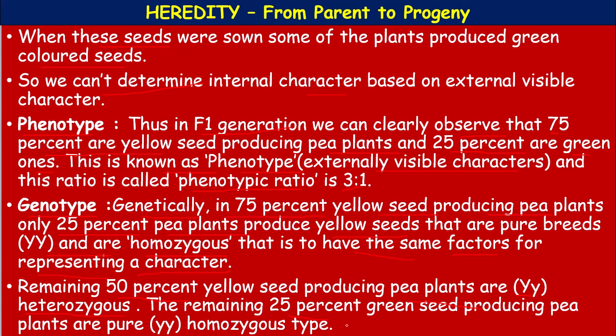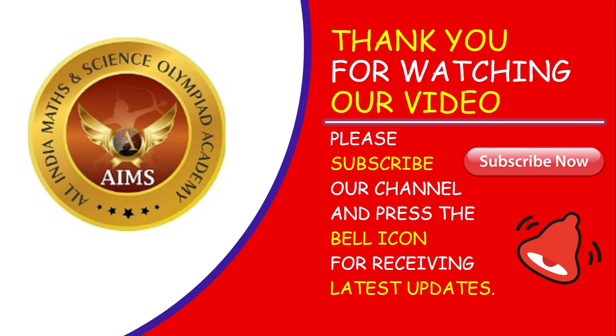Okay. In that 3:1 ratio, out of those 3, means 75%, 25% are homozygous yellow, that is capital Y capital Y, and 50% heterozygous yellow, that is capital Y small y. Okay. And the remaining 25%, whatever is left, that is small y small y, homozygous green. Okay. So, this is the law of dominance.